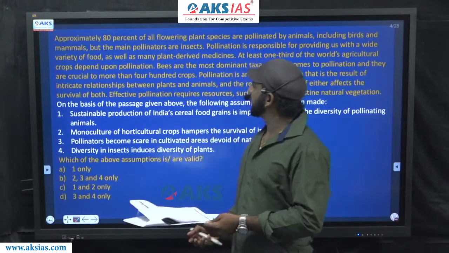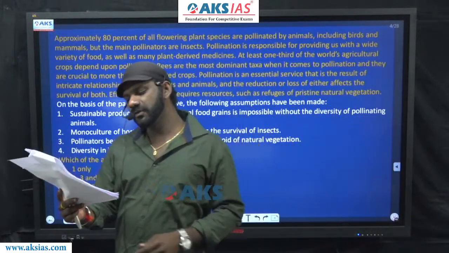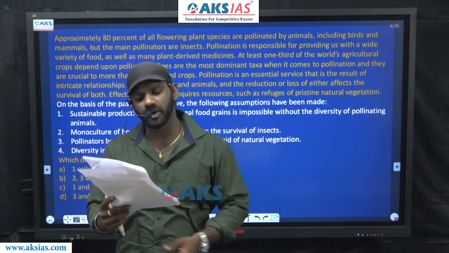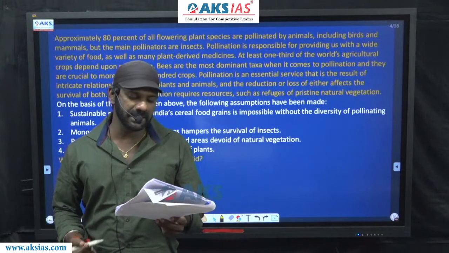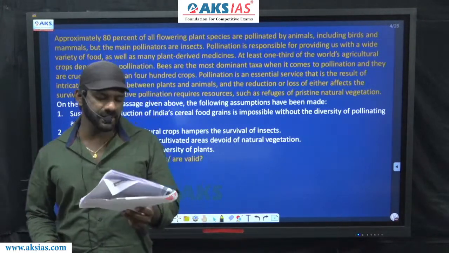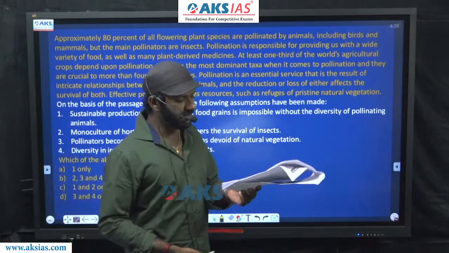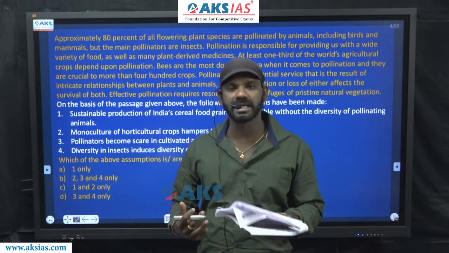Come to the paragraph. Approximately 80% of all flowering plant species are pollinated by animals, including birds and mammals, but the main pollinators are insects. Pollination is responsible for providing us with a wide variety of food as well as many plant-derived medicines.